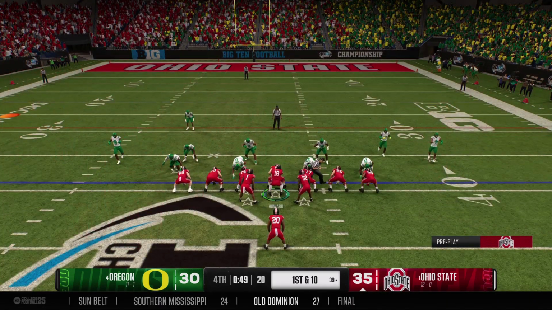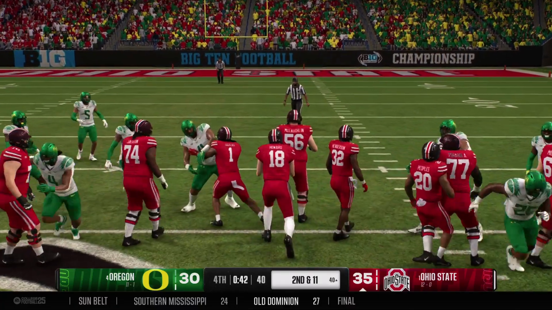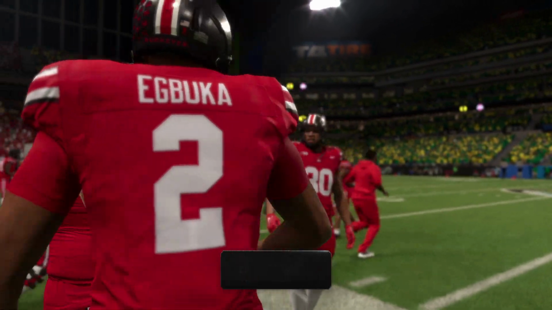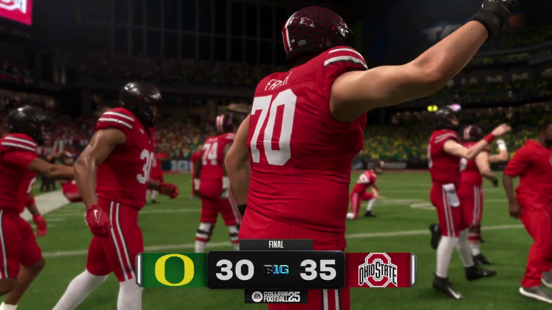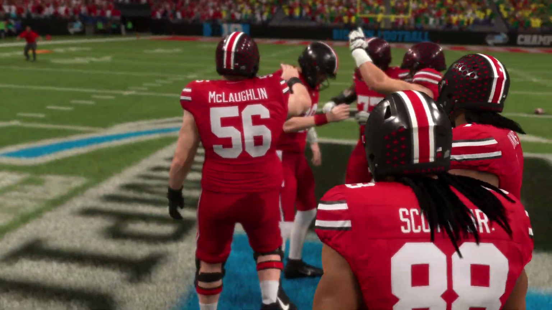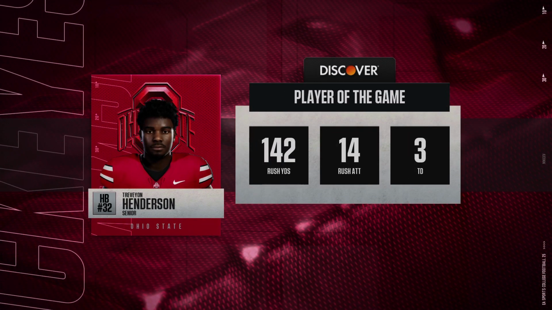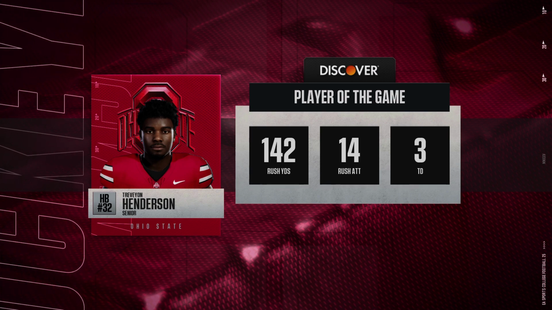Okay, here comes the Ohio State offense back on the field. Can they play keep away here? Just protect this lead in the final 2 minutes. It's always a special year when after all the work you put in, you can call yourselves champions of the Big Ten. And now with the playoff spot locked up, the spotlight gets even brighter. We're going to find out where they're going to be playing as they continue to pursue a national championship.